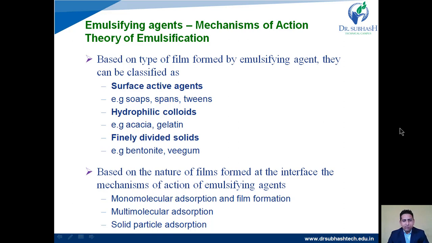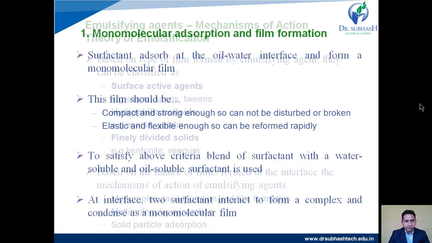Based on the nature of film formed at the interface, the mechanism of action of emulsifying agents: first is monomolecular adsorption and film formation, shown by surface active agents especially. Then multimolecular adsorption, shown by hydrophilic colloids. And third is solid particle adsorption, present in the case of finely divided solids. We will discuss this one by one.